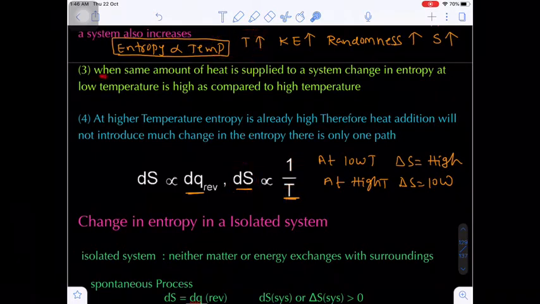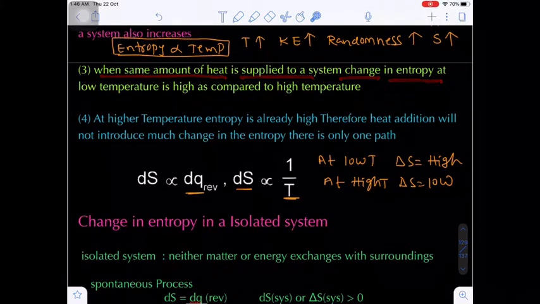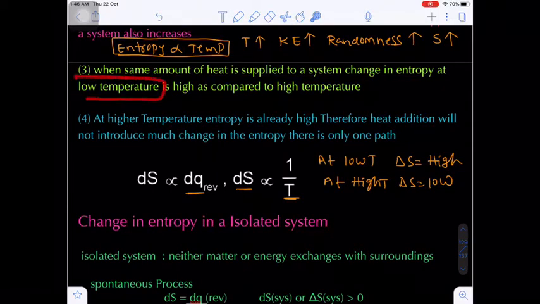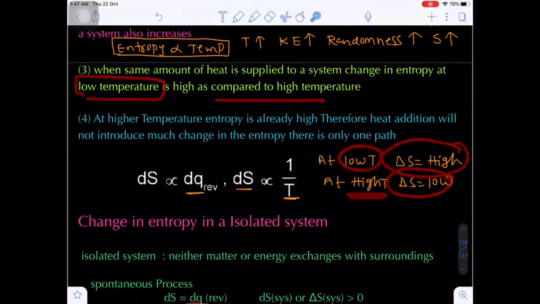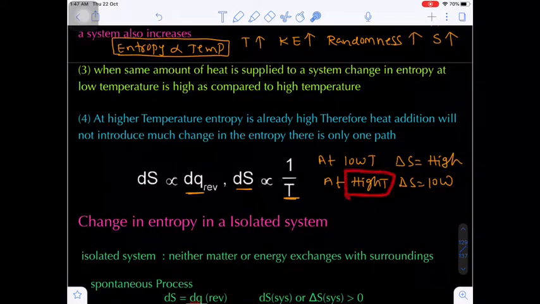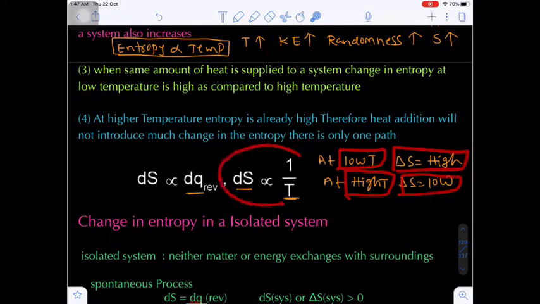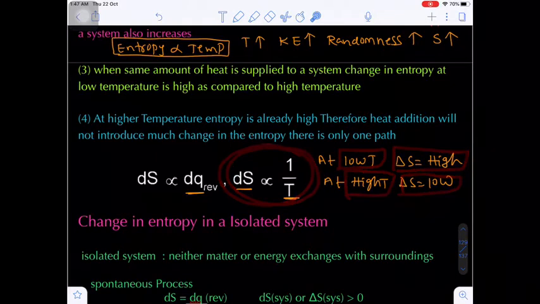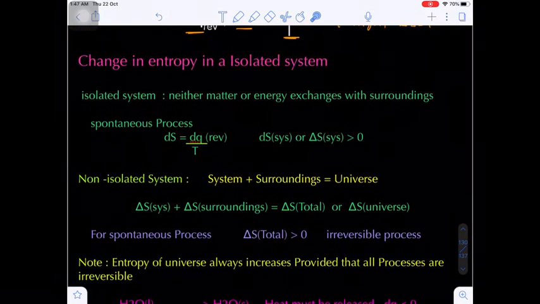This is very important. When the same amount of heat is applied to a system, the change in entropy will be very high at low temperature as compared to the change in entropy at high temperature. That means at high temperature the change in entropy will be low, whereas at low temperature the change in entropy will be high. So indirectly, the change in entropy and absolute temperature are inversely proportional to each other. Are you getting my point?